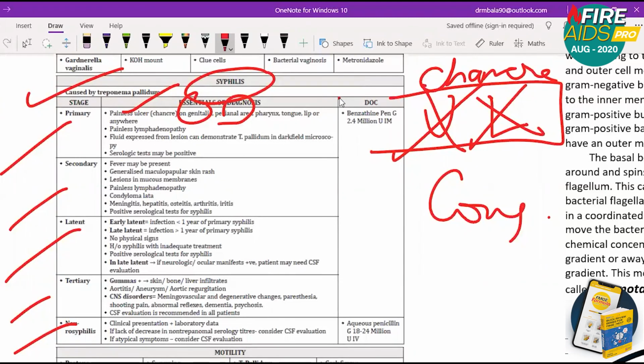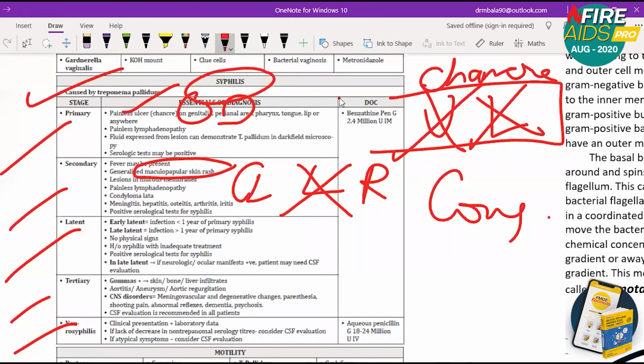Then in the secondary stage, you will see a maculopapular skin rash. That is very important. And painless lymphadenopathy, painless lymphadenopathy with a rash. Along with that, you get something called condyloma lata. So if you remember these 3 points, you will be able to quickly diagnose secondary stage of syphilis in your examination. Most probably 90% only these 3 words will be given in your exam. So condyloma lata, painless lymphadenopathy, and a maculopapular skin rash.